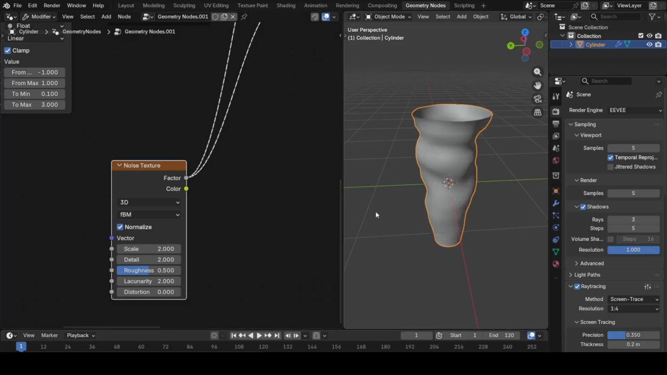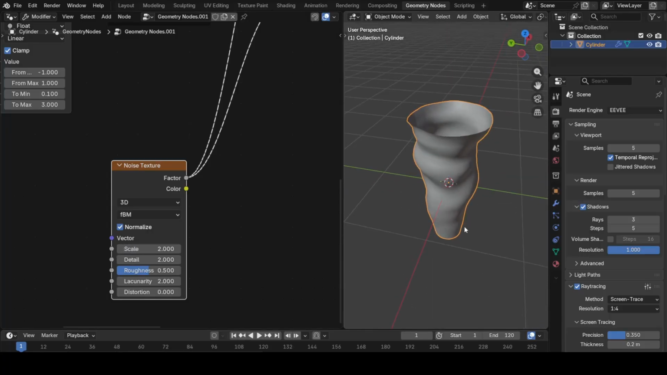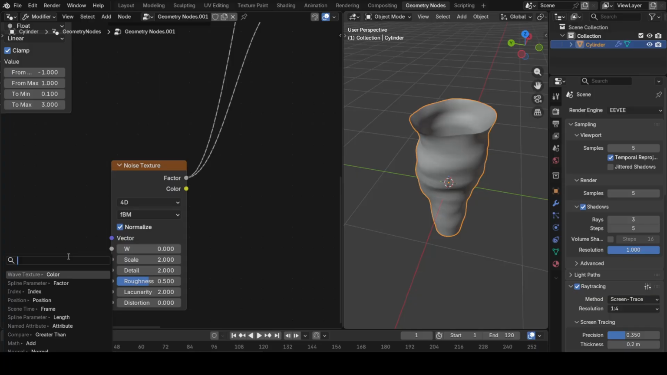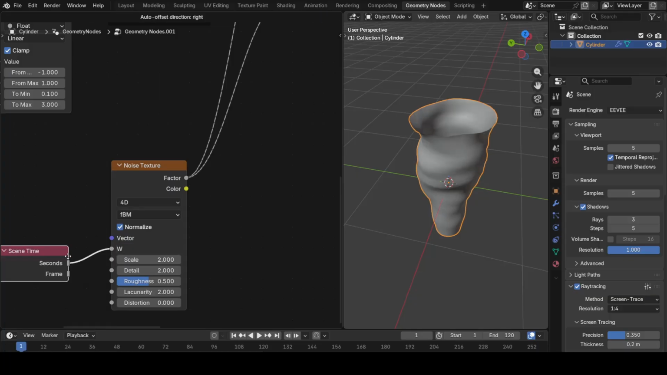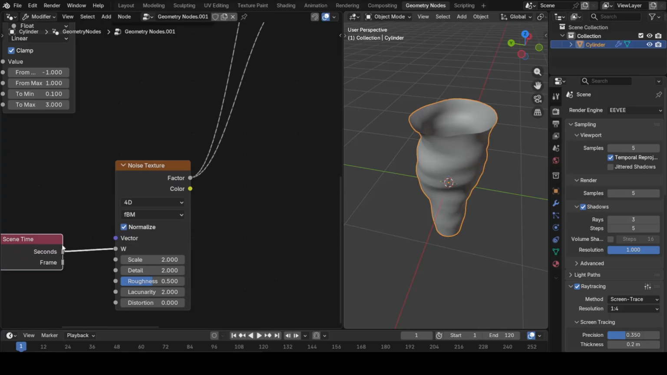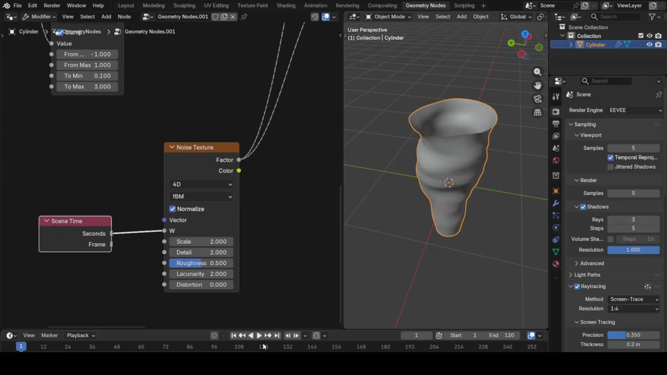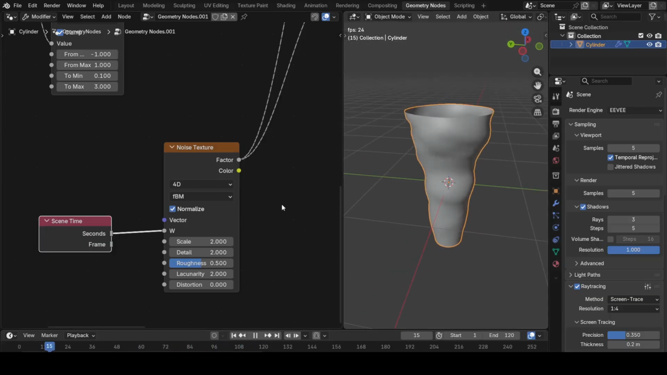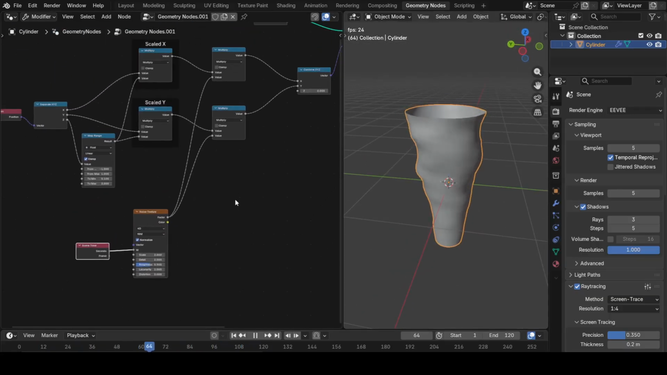And let's say if you want to animate this cylinder, you can add a scene time node and play the animation. So the advantage of this method is that it's non-destructive and it is fully adjustable.